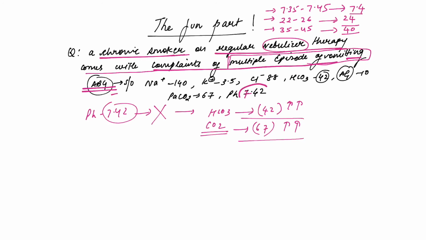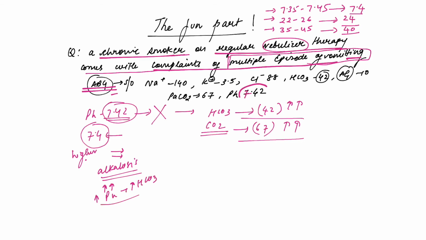So definitely there is some problem here. Now we take 7.4 as the average pH. So what is the given pH? Although it is in the normal range, it is going slightly towards the higher range, slightly towards alkalosis, right? And what is bicarb here? Bicarb here is increased. So whenever there is an increase in pH due to an increase in bicarb, what do we call this alkalosis? We call it metabolic alkalosis.